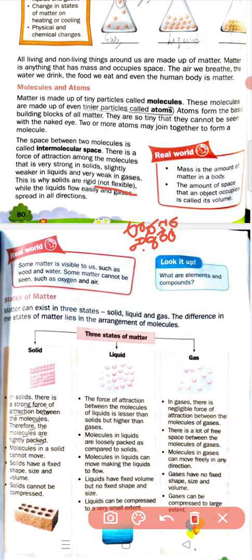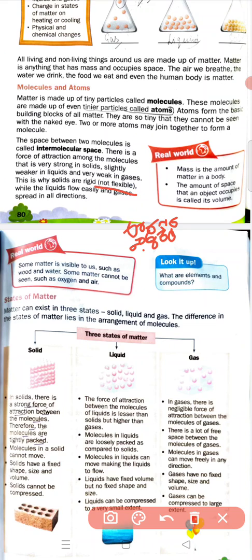Solids are rigid because they do not have any intermolecular space, or we can say they have a very large force of attraction. So students, that is why solids are rigid, not flexible.